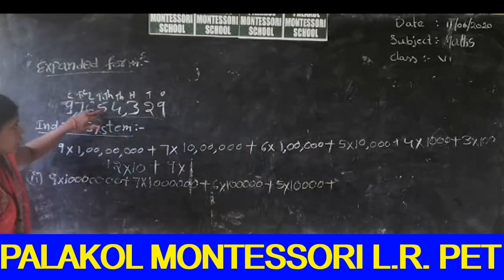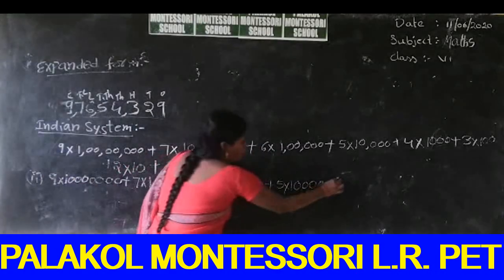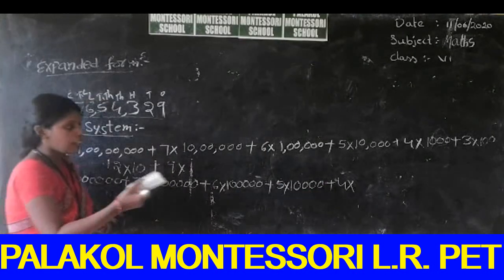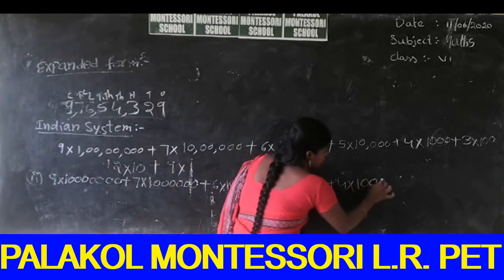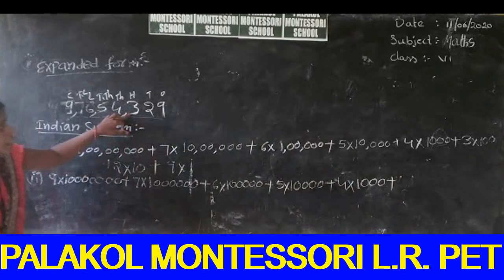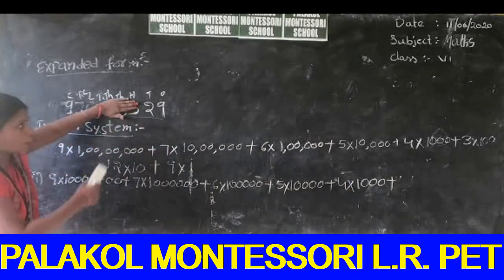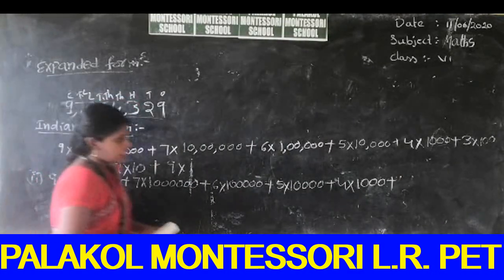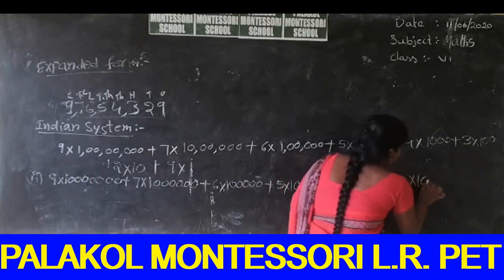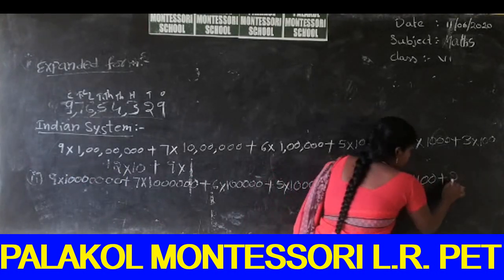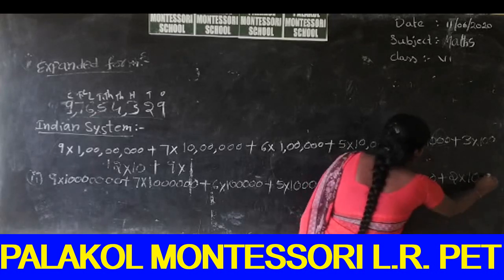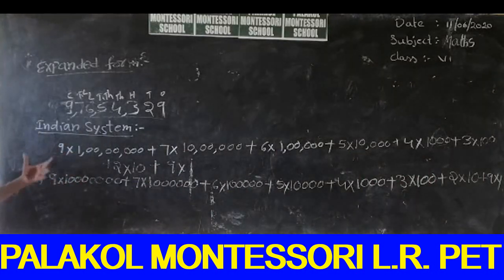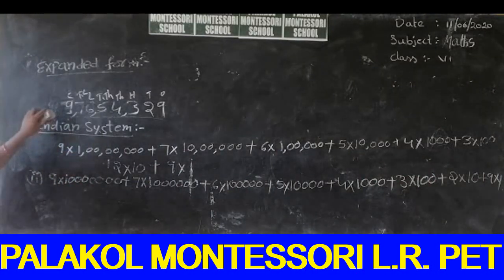So next number you write 4. How many digits are there? 3 digits are there. So we write 3 zeros after 1, plus. Next, what is the number? 3. You close 3, how many digits are there? 2 digits are there. So 3 into 100, plus. Next you close the 2, you write 10, plus 9 into 1. So both the methods are the same. You can follow whichever is convenient. So the Indian system is over.